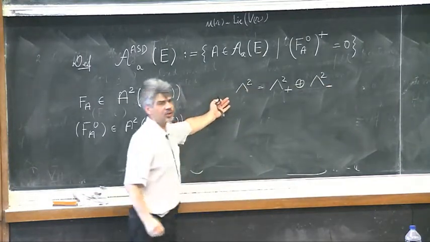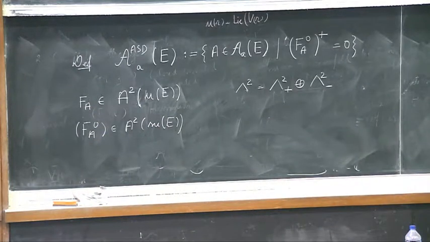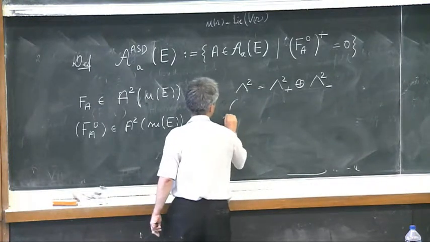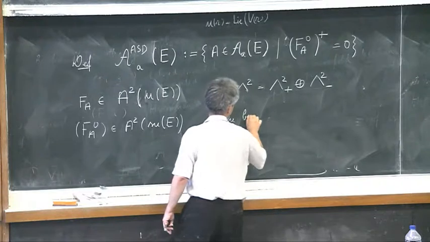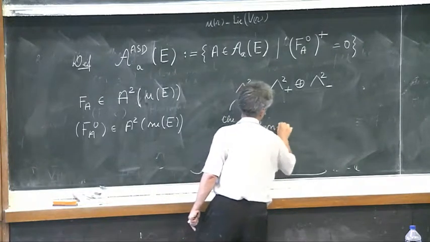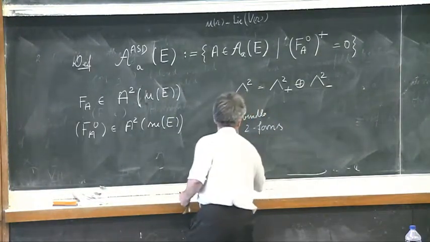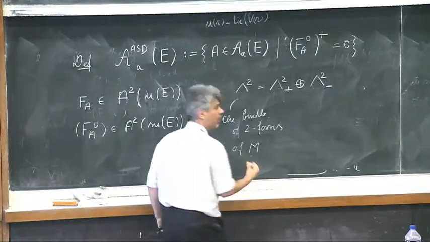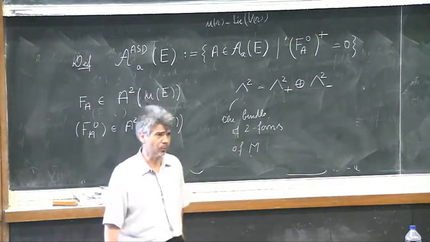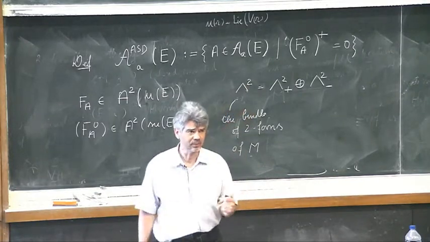This is a pointwise decomposition of the bundle of two forms on M. This notation, lambda, should remind a wedge product. It is, in fact, the second wedge power of the cotangent bundle.